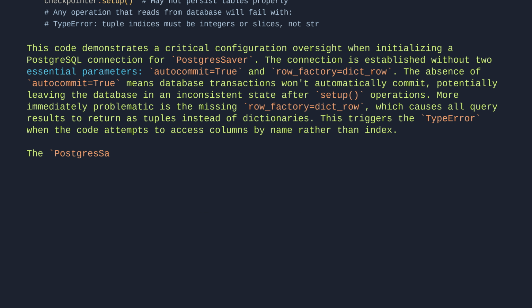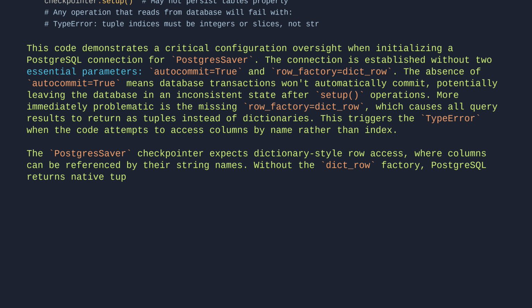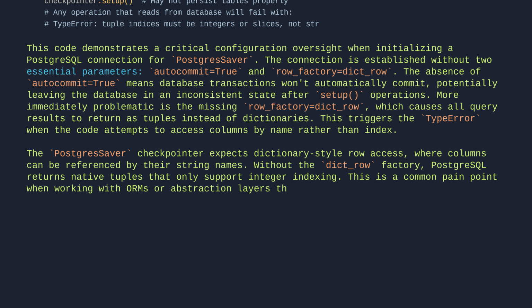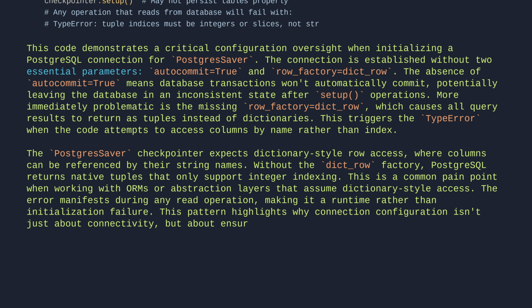The PostgresSaver checkpointer expects dictionary-style row access, where columns can be referenced by their string names. Without the dict row factory, PostgreSQL returns native tuples that only support integer indexing. This is a common pain point when working with ORMs or abstraction layers that assume dictionary-style access. The error manifests during any read operation, making it a runtime rather than initialization failure. This pattern highlights why connection configuration isn't just about connectivity, but about ensuring the data format matches the consumer's expectations.